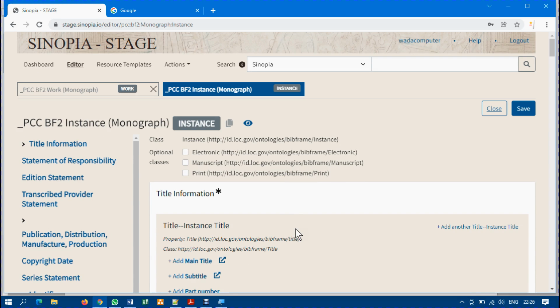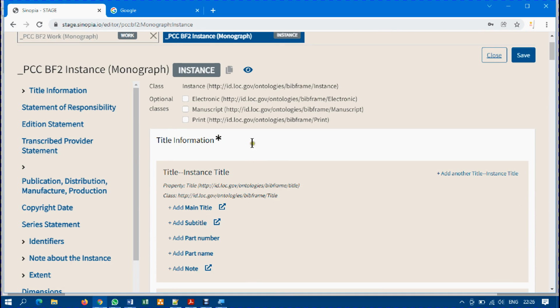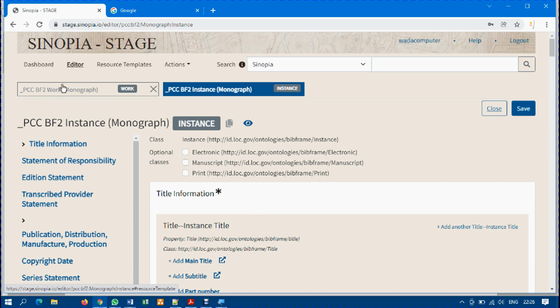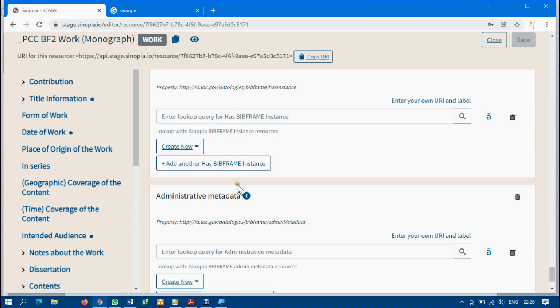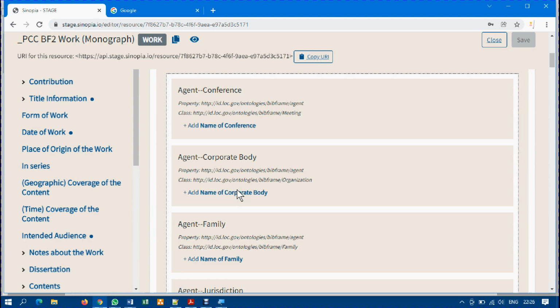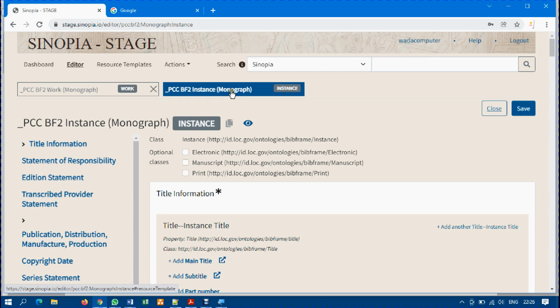In order to prevent this video from being too long, I'm going to stop this video now, and the next video will be entering data and metadata into the instance. This is the work that we just worked on, you see. So now I'm scrolling back, and this is the instance editor that we're going to be working with in the next video.